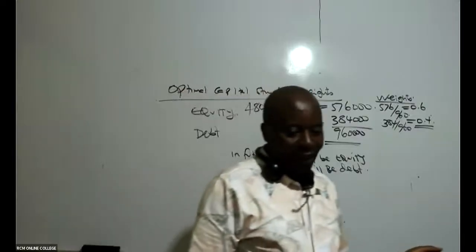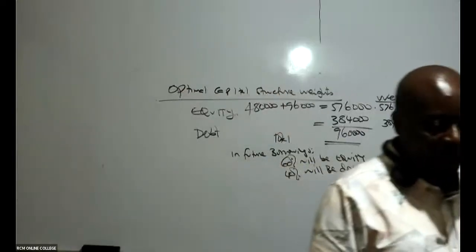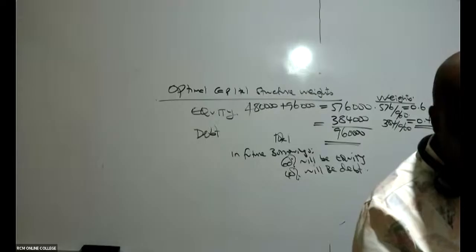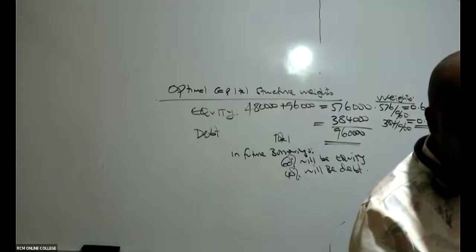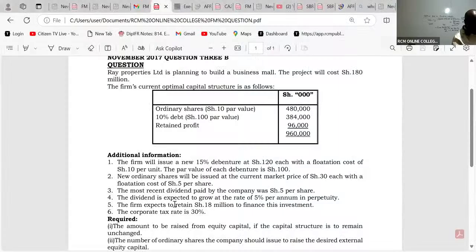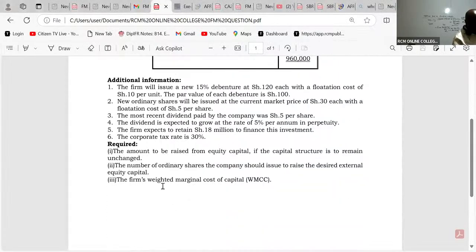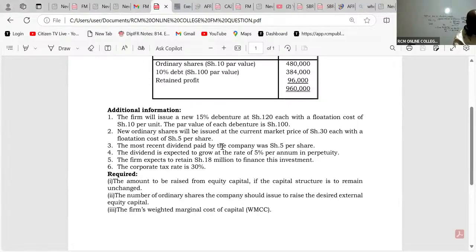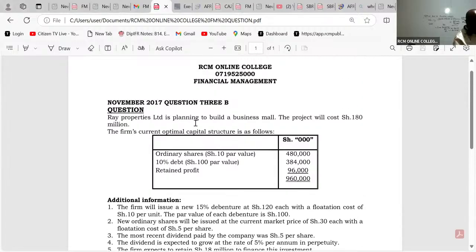Will be debt. So what is the question asking us to do, ladies and gentlemen? If you look at the question very well, they want us, number one, to give them the amount to be raised from equity capital. These managers, how much do they want to borrow in total? Ray Properties Limited is trying to build a business mall. The project will cost Kenya shillings 180 million.